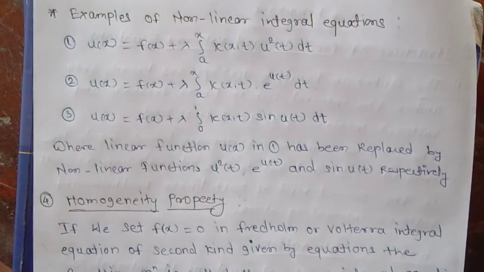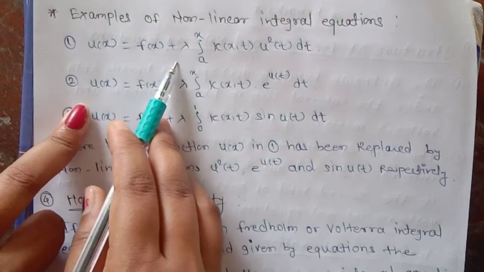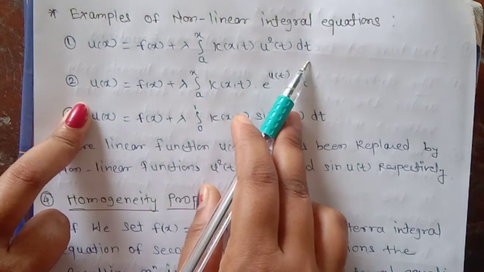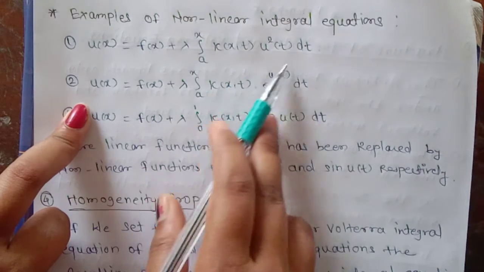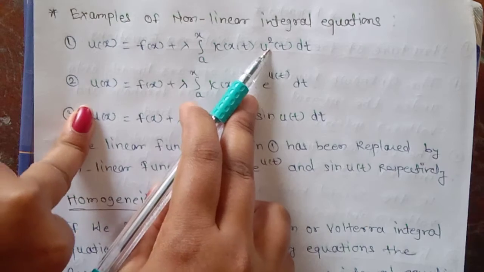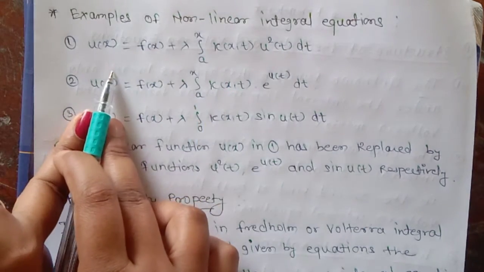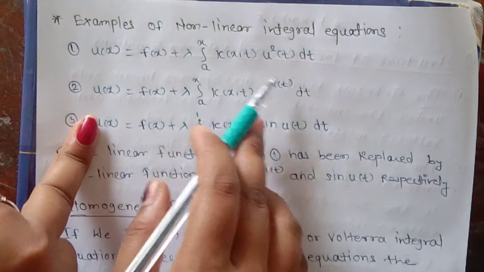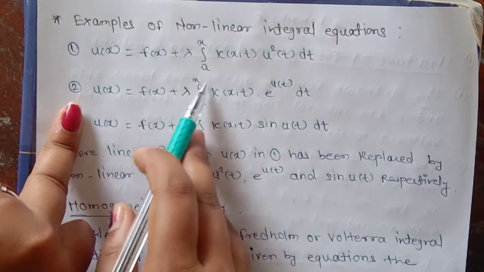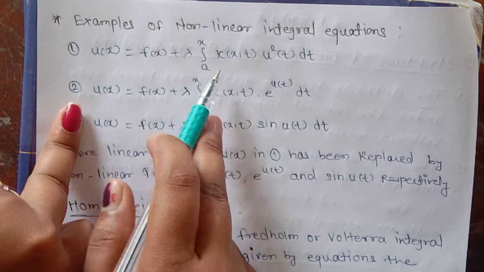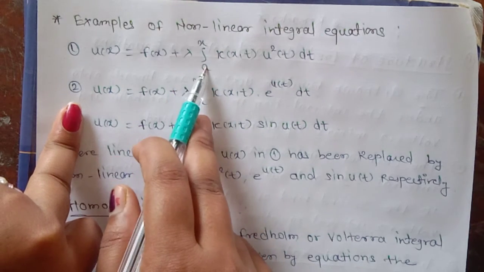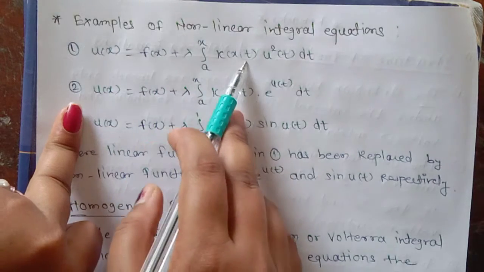So the first example is u of x is equal to f of x plus lambda integral a to x k x t u square t dt. Now look at here, we have to look at the unknown function. Here the unknown function u of t appears with a power 2. Okay, so this is a non-linear integral equation, and look at the limit of the integration. Here the upper limit is x and the lower limit is a. Okay, so this is a Volterra equation.